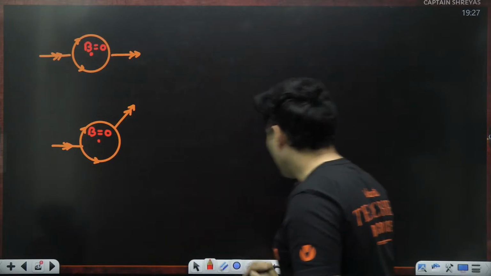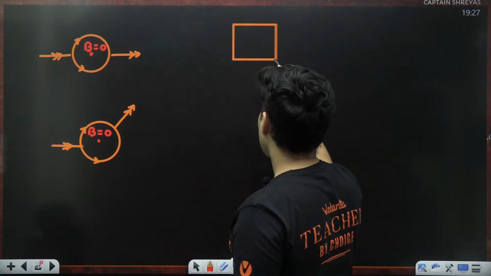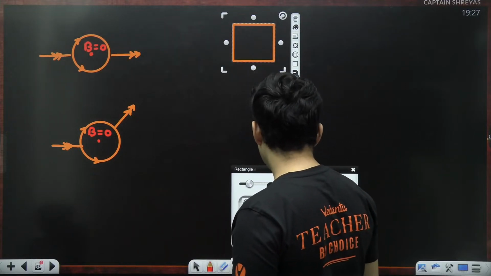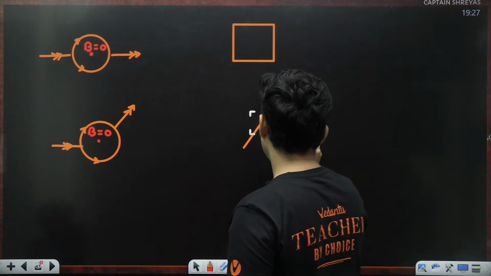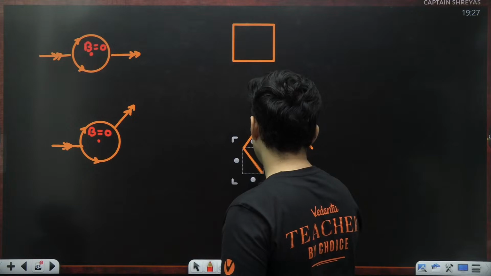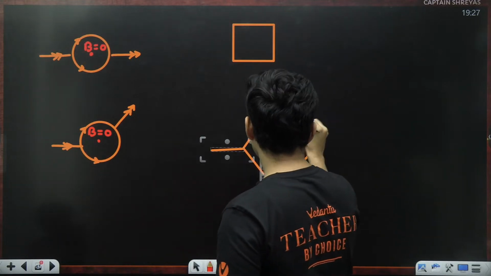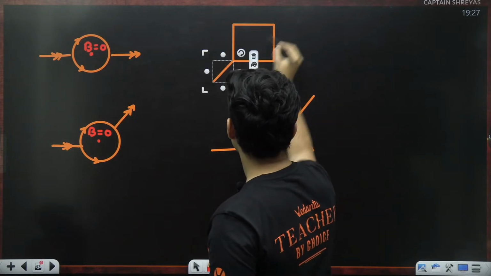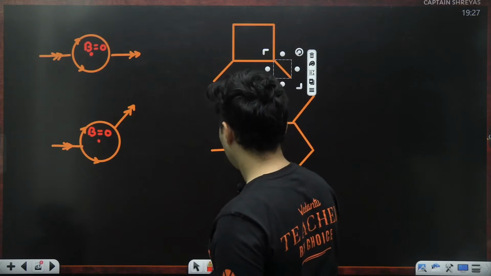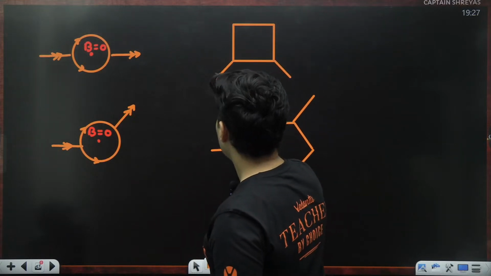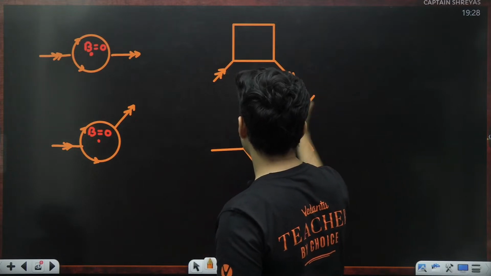Always. Not just this, but even if you take a square, or let's say I don't have the facility of a hexagon, but if I put in that effort to draw a hexagon like this, again, in all these diagrams, any point it can enter, any point on the corner it can exit out.